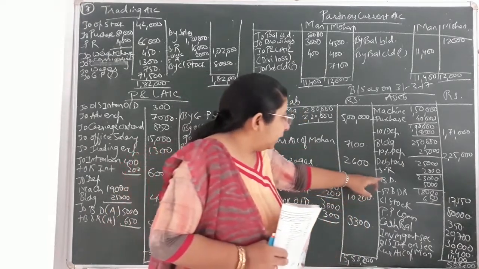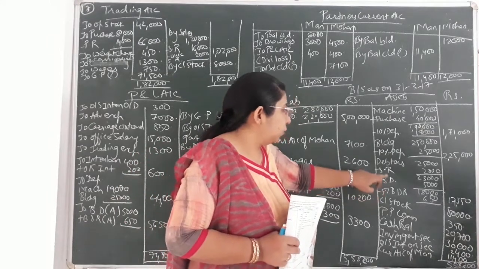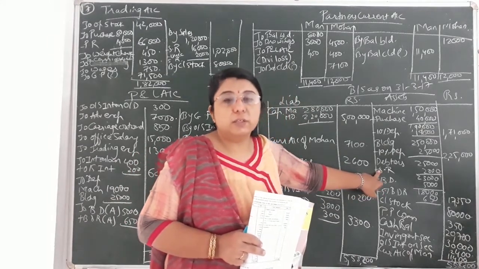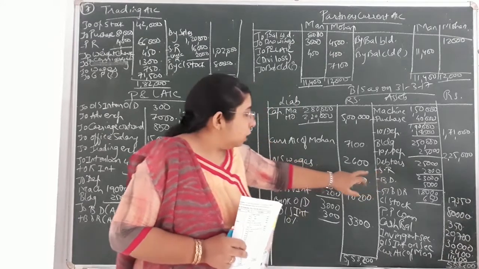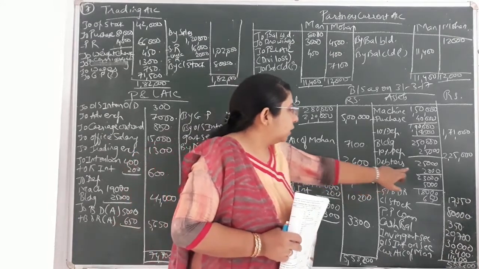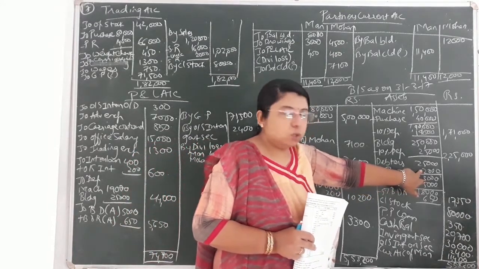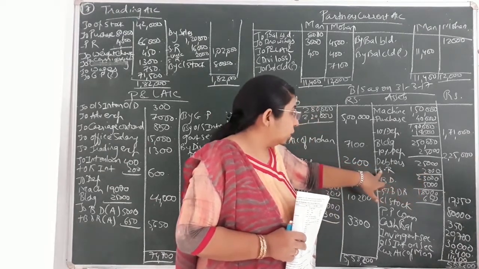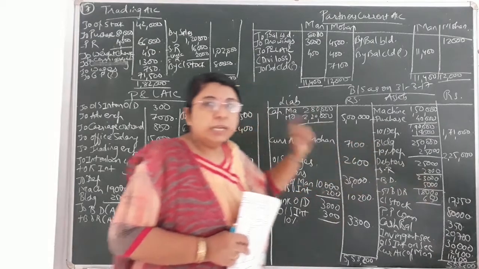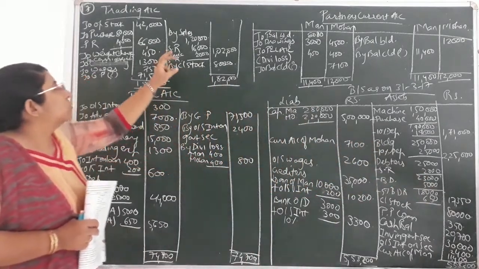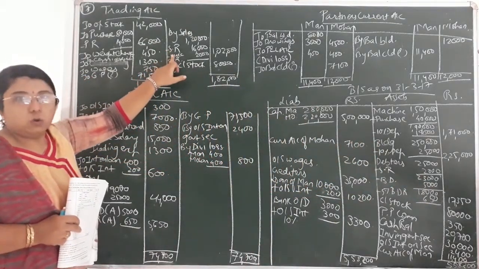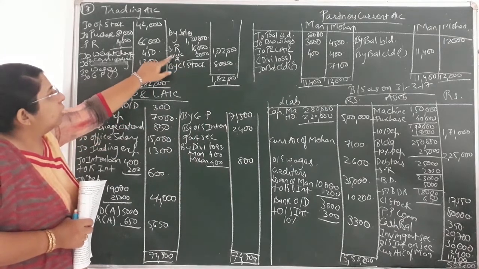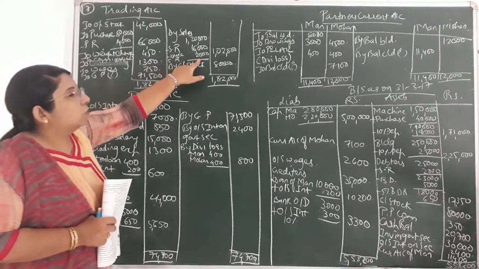So before providing the effect of bad debts and bad debt reserve, we have to provide the effect of sales return, that is unrecorded. First of all I have subtracted the unrecorded sales return, that is given to you, 2,000. The remaining balance would be 23,000. And the second effect of this unrecorded sales return would be subtracting from the sales on the credit side of trading account. You can see I've written unrecorded sales return, that is 2,000.